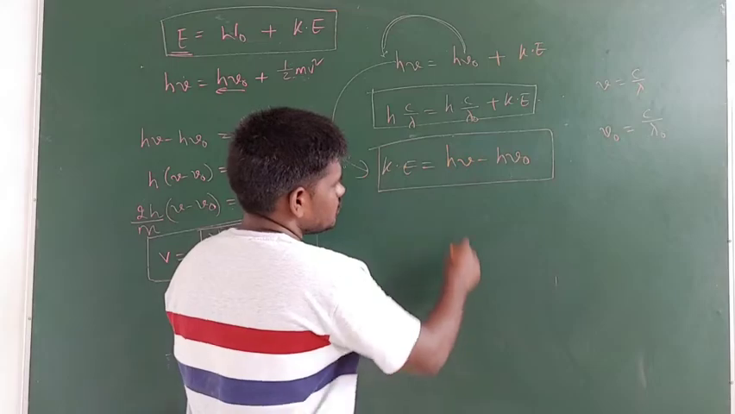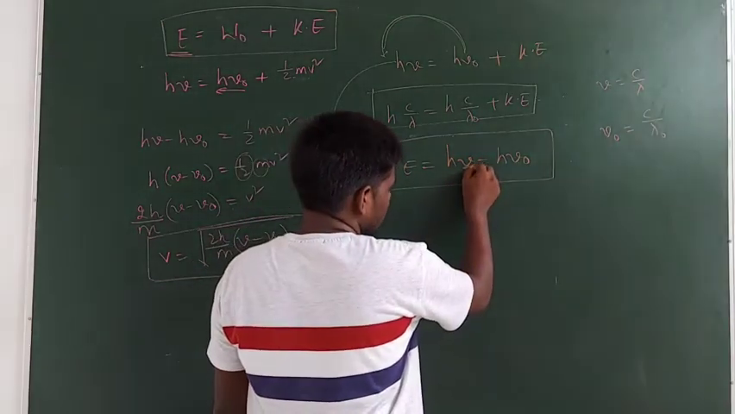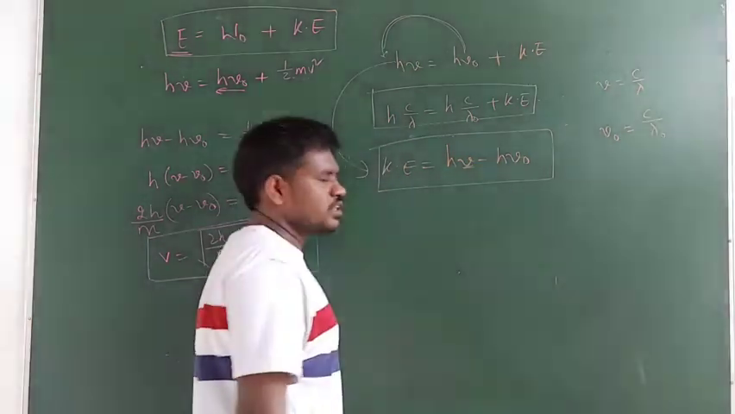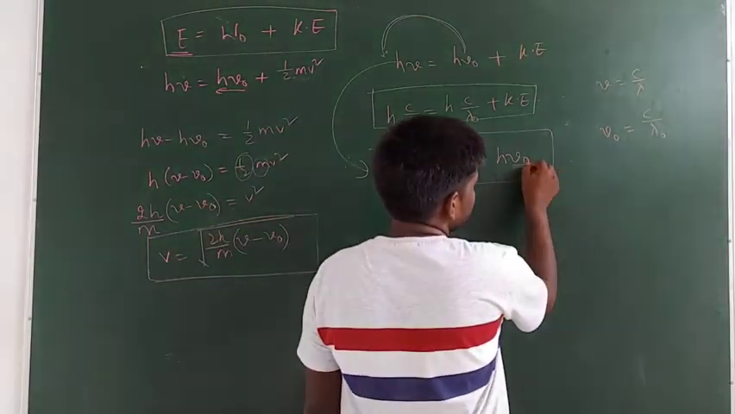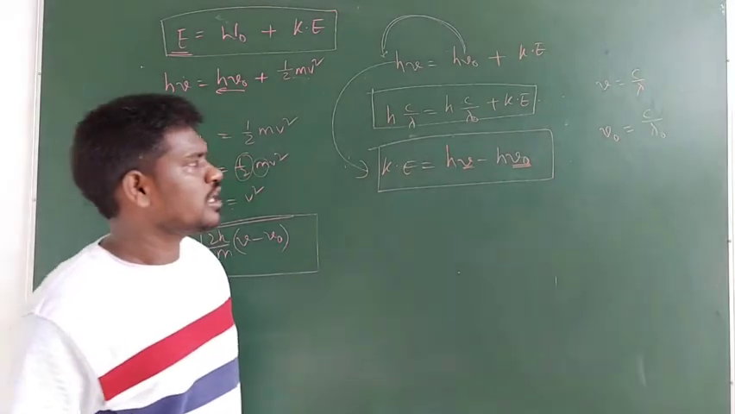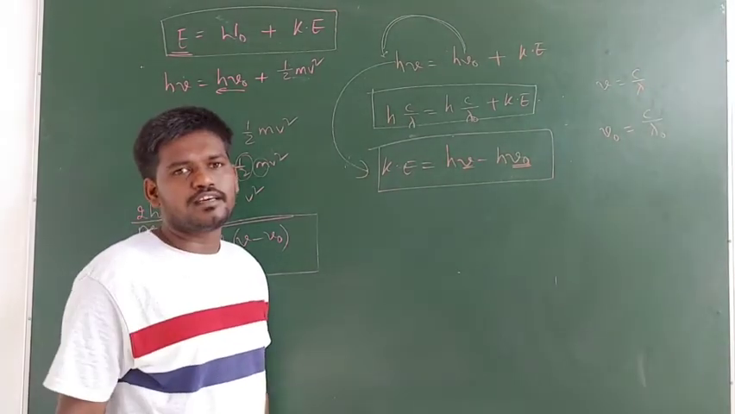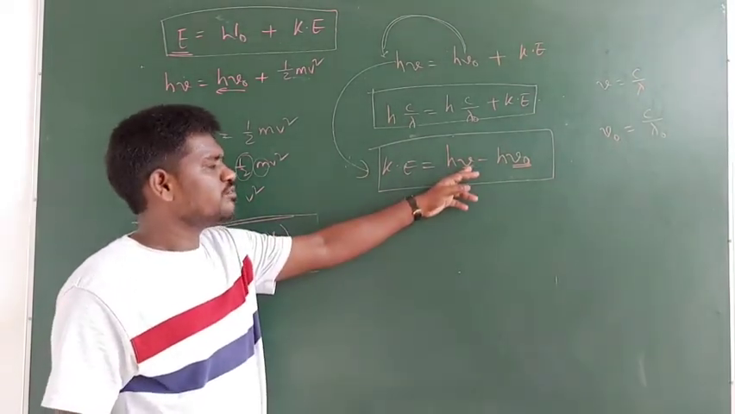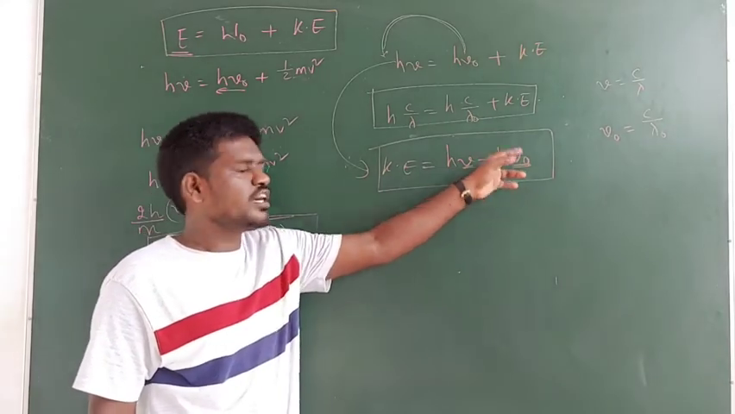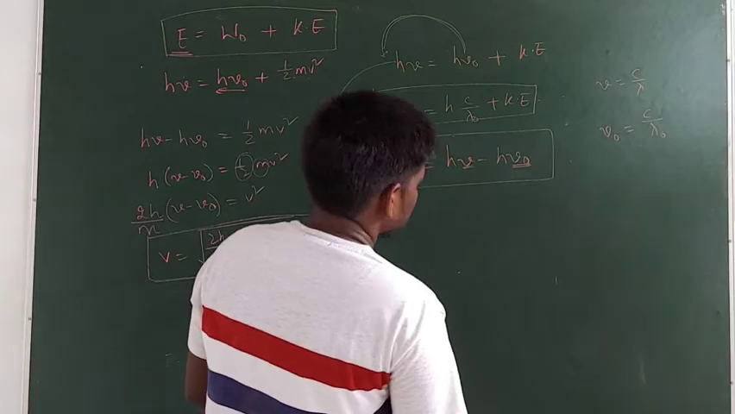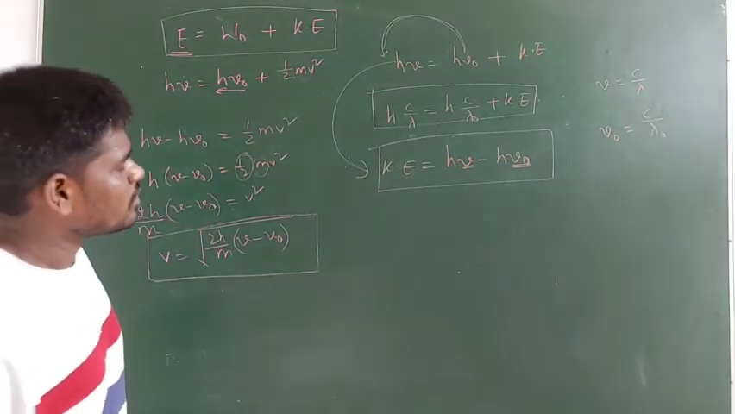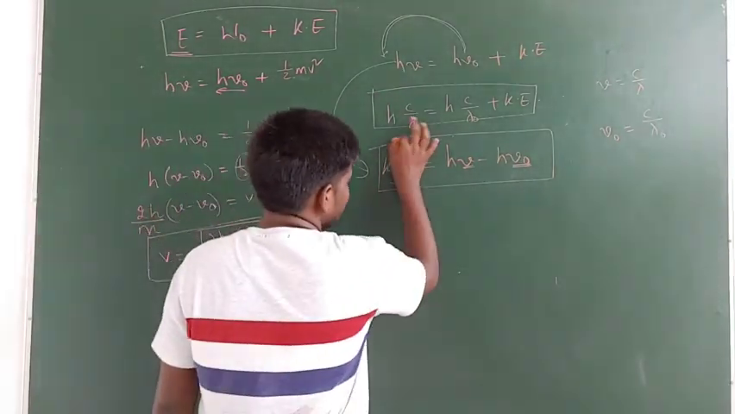Here, this one is the frequency, which depends upon the radiation we are using, and this one is the threshold frequency, which depends upon the metal we are taking. It is related to the metal.